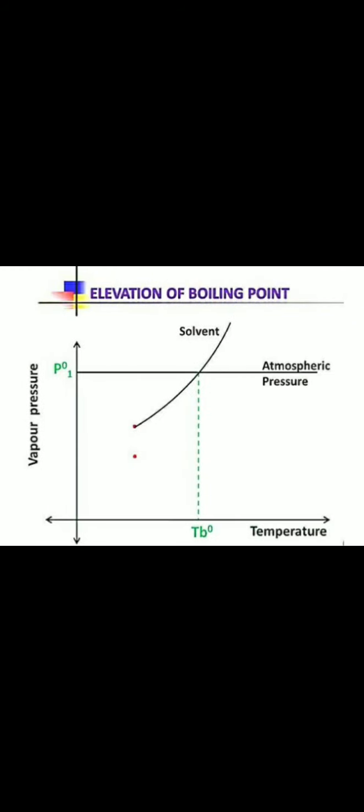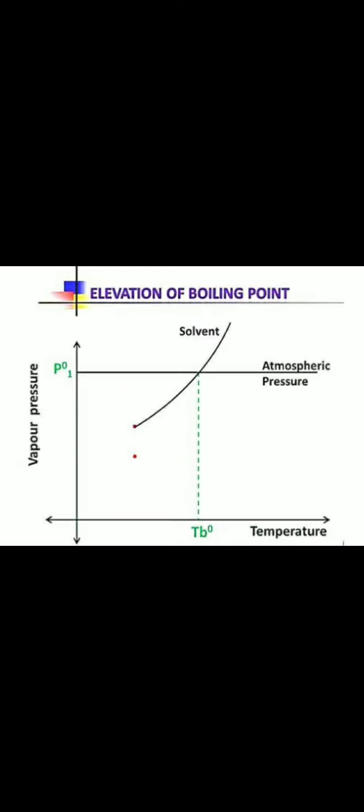Now let us discuss through a graph. The graph gives the variation of vapor pressure of the pure solvent and that of the solution with temperature. Initially for the solvent, as temperature increases, the vapor pressure of the pure solvent increases.